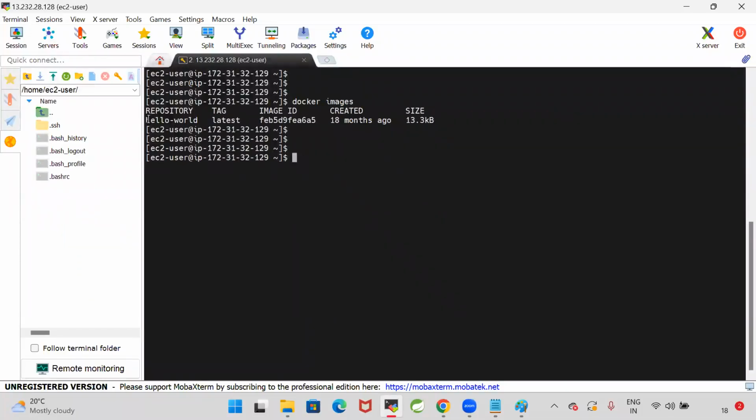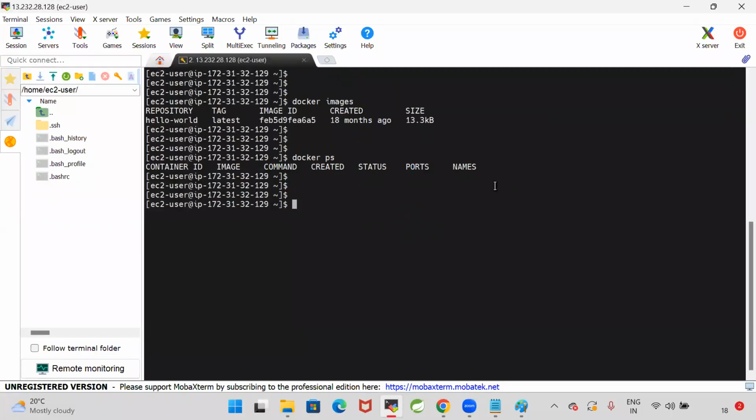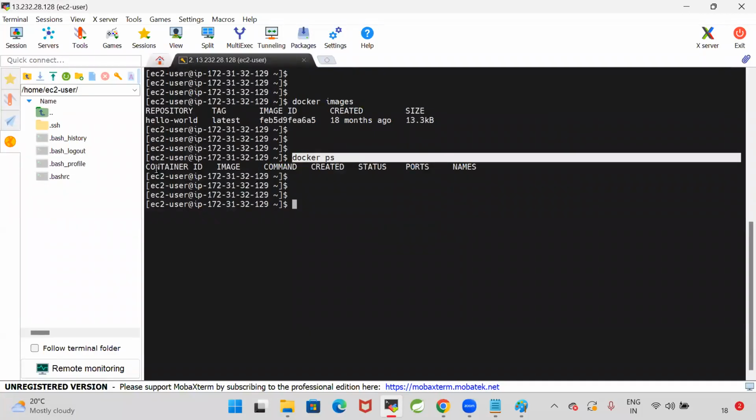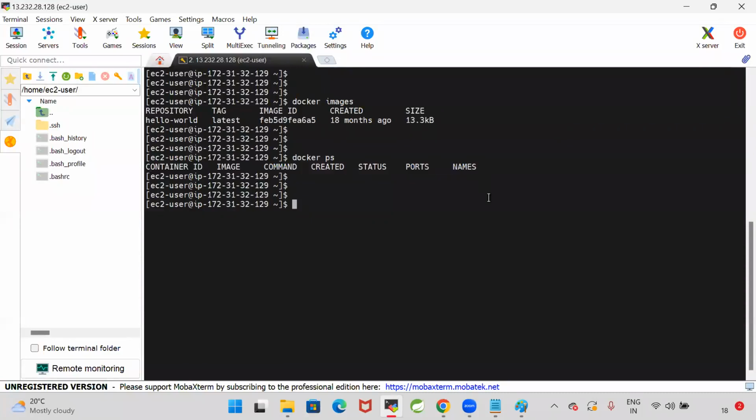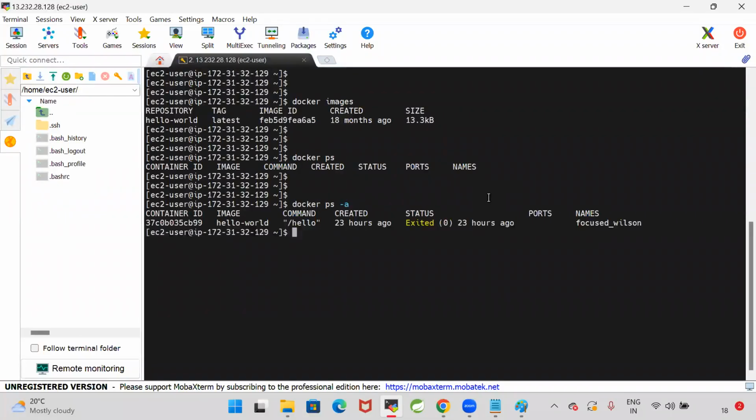Images we can see by using the docker images command. And by using docker ps, we can see the Docker containers. When I go for docker ps, it is going to display the containers which are running. Currently, there is no container running. So if you want to see all the stopped containers also, docker ps -a.